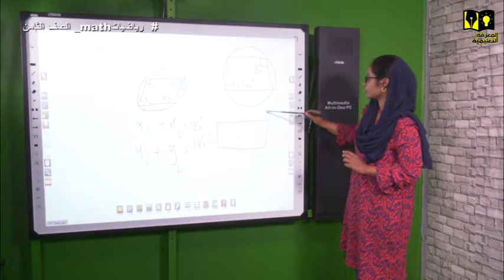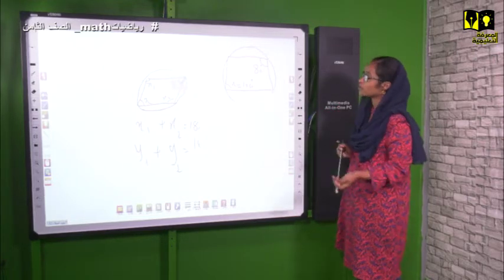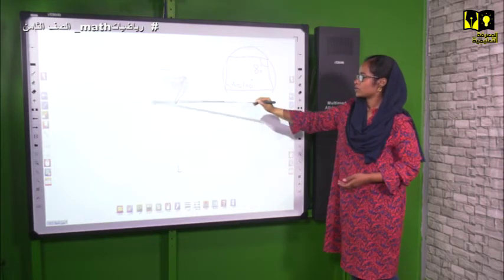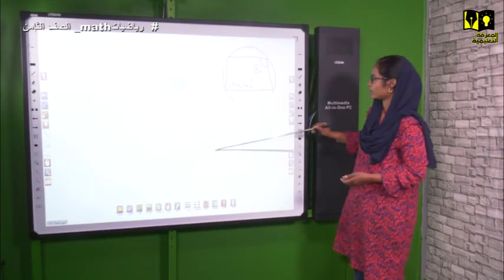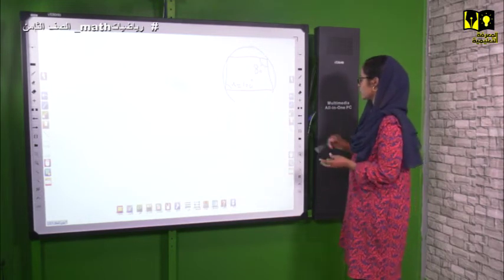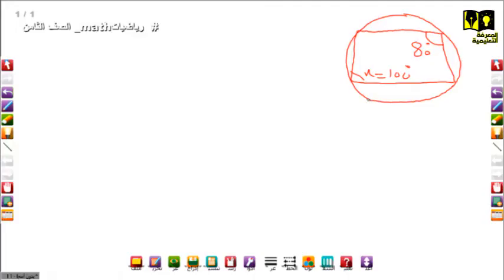Then we move to the exterior angle. The exterior angle is the outside angle of the cyclic quadrilateral. So let us draw. We can use this figure too. We don't need to draw another one. For example, if I make a line outside here, and this angle is an exterior angle outside of the cyclic quadrilateral.